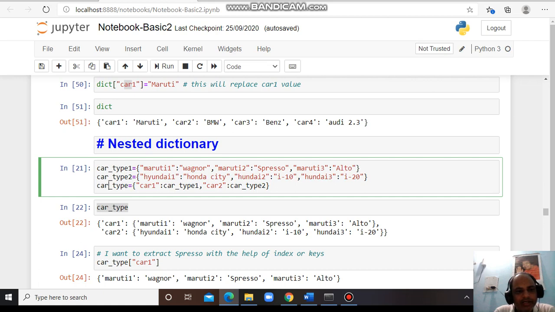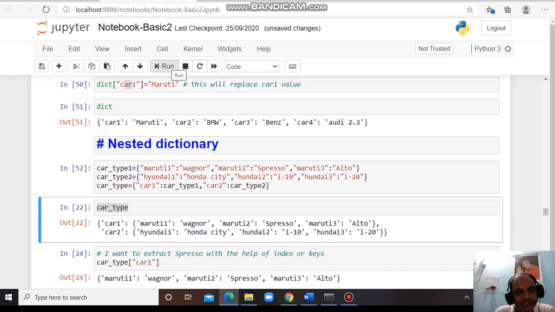The keys are car 1 and car 2, and the variables I have mentioned are here in the dictionary. The car type 1 dictionary is assigned to the car type 1 variable, the car type 2 dictionary is assigned to the car type 2 variable, and I have just mentioned the variable names here. Instead of values I have mentioned the variables, so a nested dictionary is created.